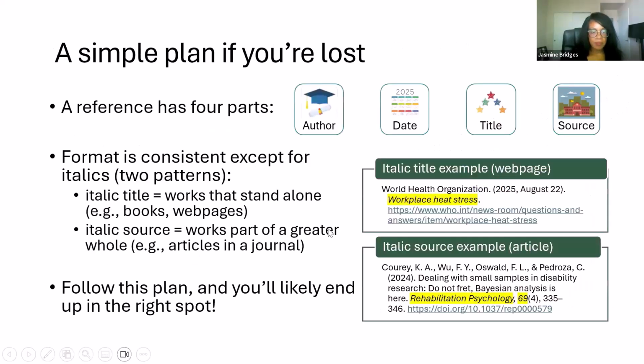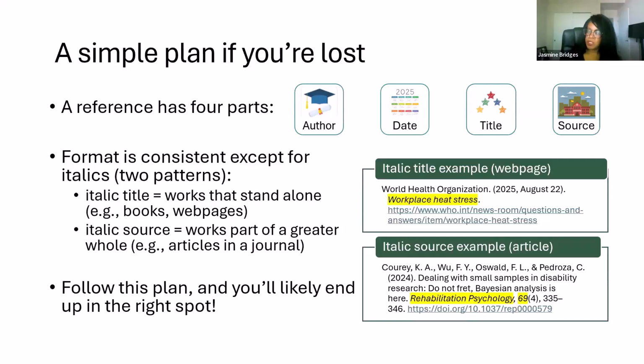Okay, so let's say we've done our very best to identify the source type, but we're still a little lost. We're not sure where in those 4 larger categories our source would fit. We can use this plan to put something in our reference list that'll be correct, that'll work, and that will help someone to locate and identify the source that we're using in our paper.